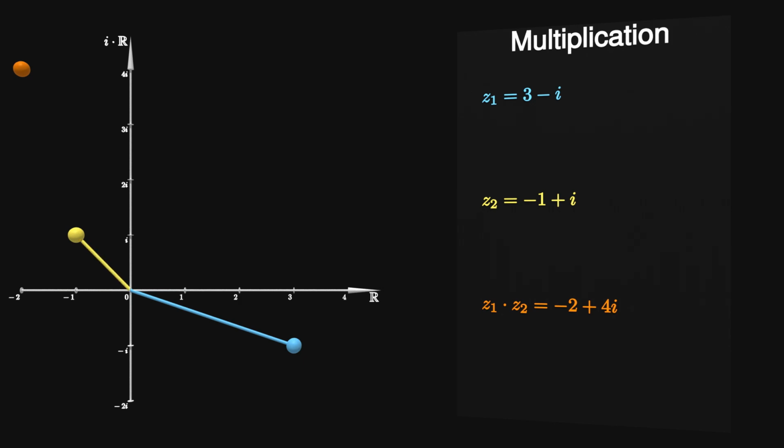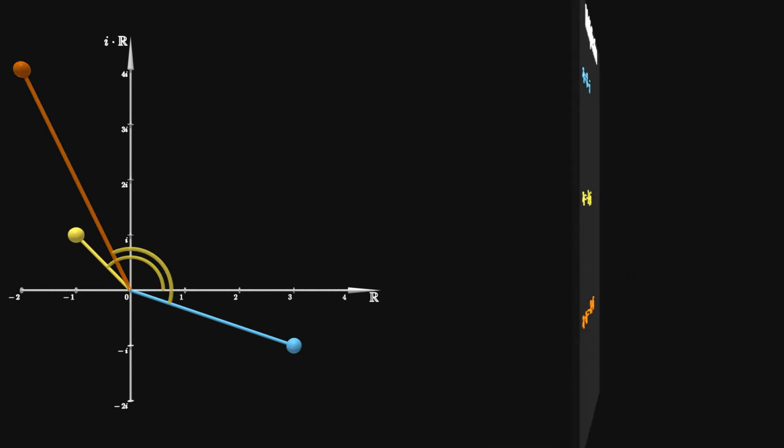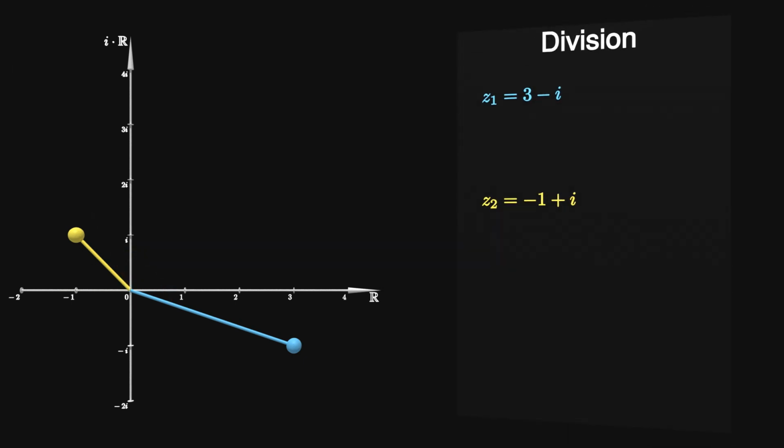First, scale 3 minus i by the absolute value of minus 1 plus i. Second, rotate the result counterclockwise around the origin by the argument of minus 1 plus i. The result of 3 minus i divided by minus 1 plus i can be derived in a similar way. First, scale 3 minus i by 1 over the absolute value of minus 1 plus i. Second, rotate the result clockwise around the origin by the argument of minus 1 plus i.